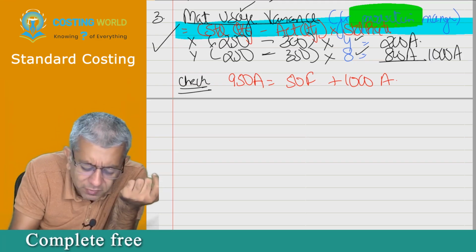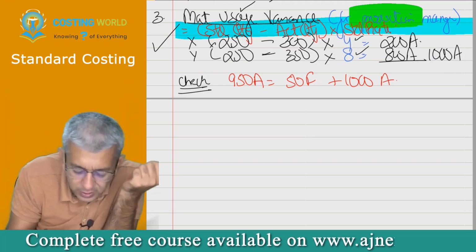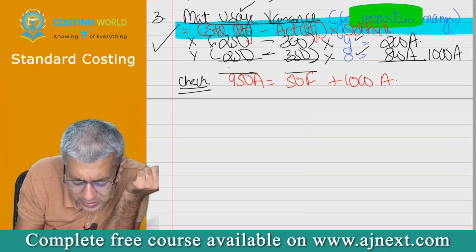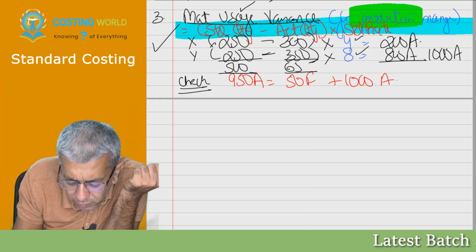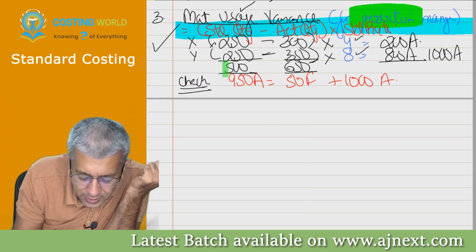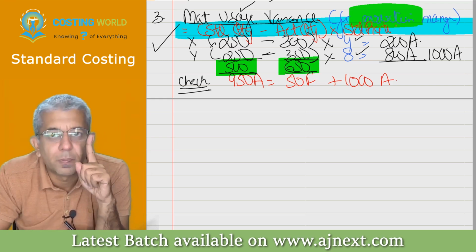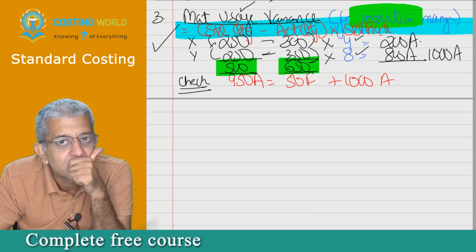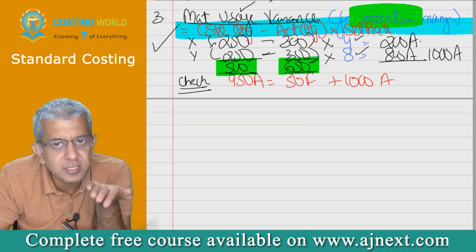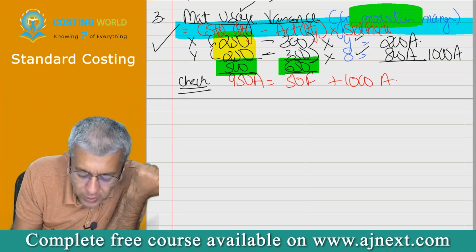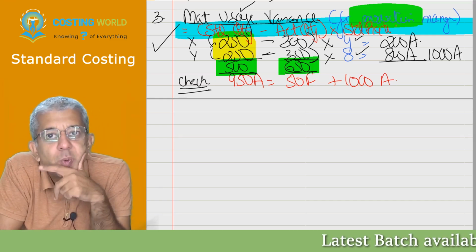Try to be thinking, why is there a difference in the bracket? Now there are two reasons that are inbuilt over here, and these are the same two reasons that we have spoken about before. He should have consumed how much? 500. He has consumed how much? 650. Is that all okay? Yes, sir. This is the first reason that I can see. The second reason that I can also spot from here: he should have consumed X and Y in what ratio? 1:1.